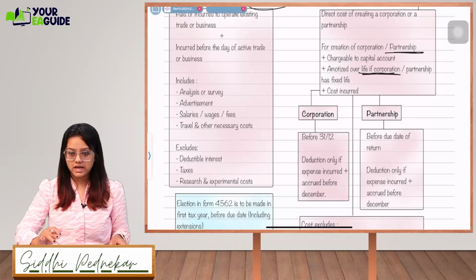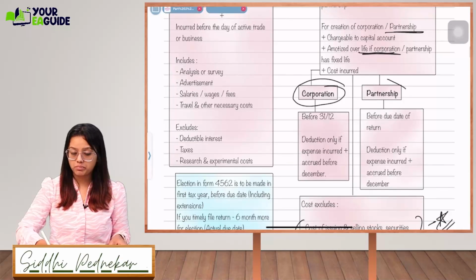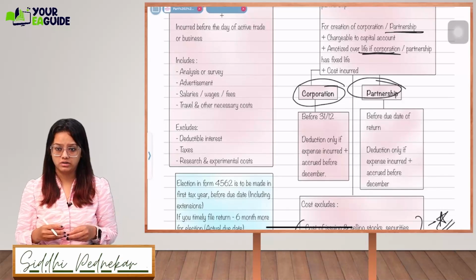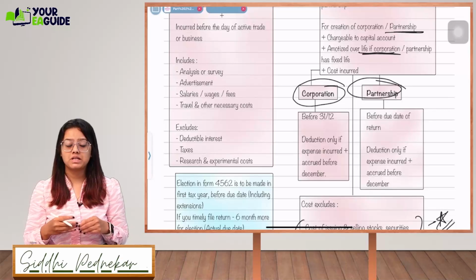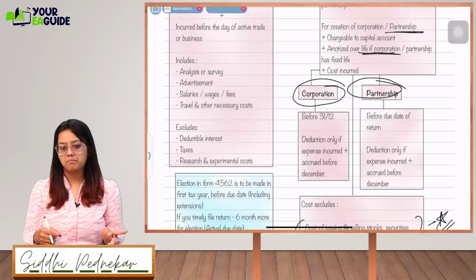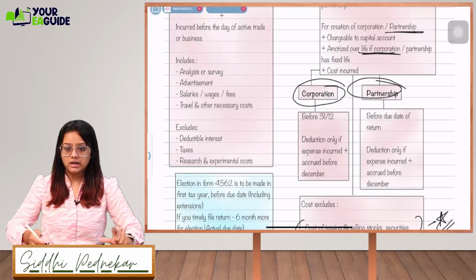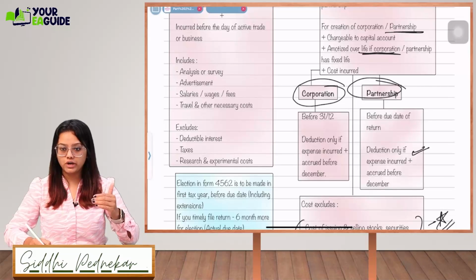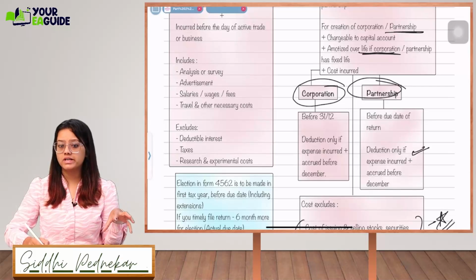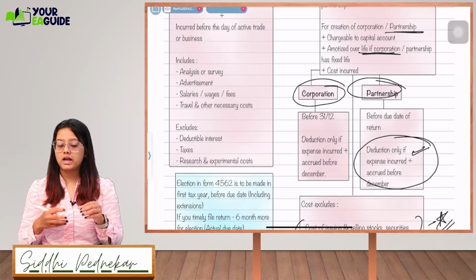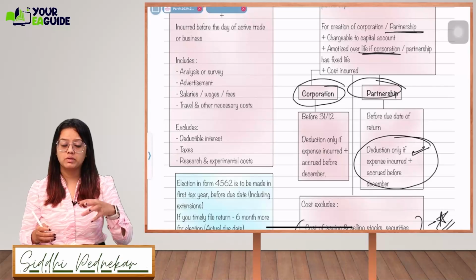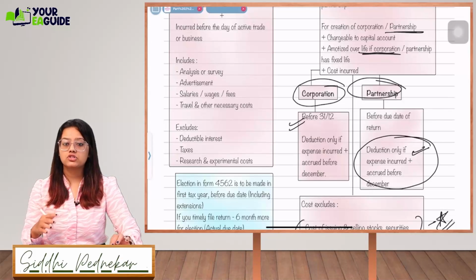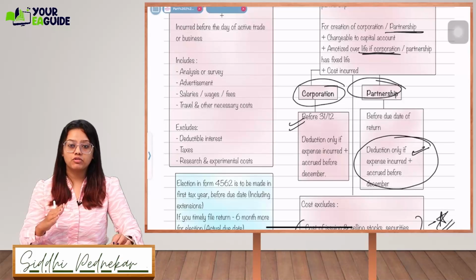Now, till what date does this have to be incurred? This will depend on whether you are a corporation or a partnership. If you are a partnership, it has to be incurred before the due date of return. Deduction is allowed only if the expense is incurred plus accrued before December. You can pay the expense before the due date of return, but it has to be accrued before December. Remember this point: it has to be accrued before December and it has to be paid until the due date of return. For a corporation, it has to be incurred and paid before 31st December.